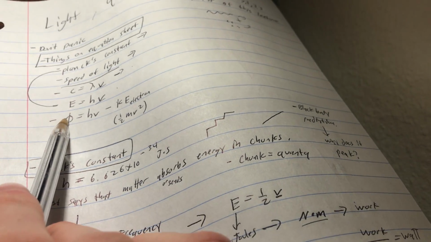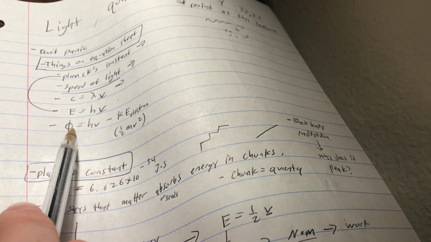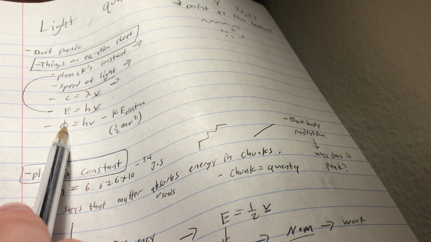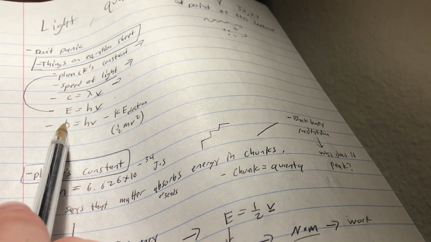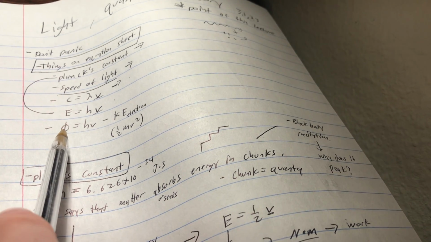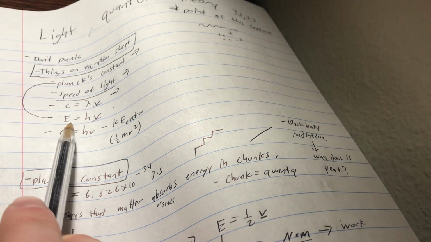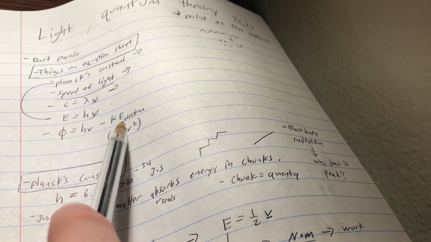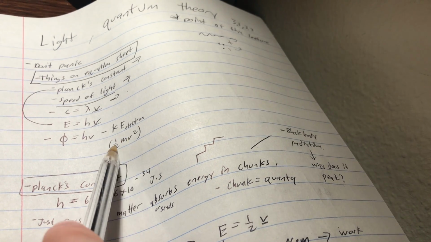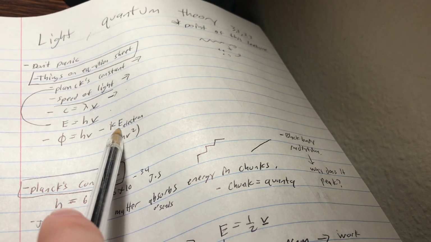So this equation says that there is a fixed amount per material. So I think this number right here depends on the metal you're working with. Okay, so a certain metal you're working with takes this much energy, because we know from this equation above that this is just energy, this much energy, and then minus however fast the electron was going. And that's how much energy it took to get the electron off.